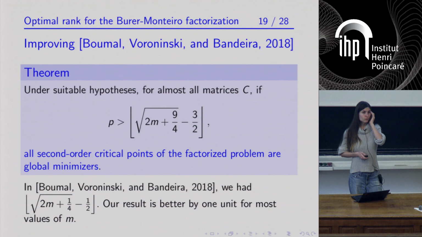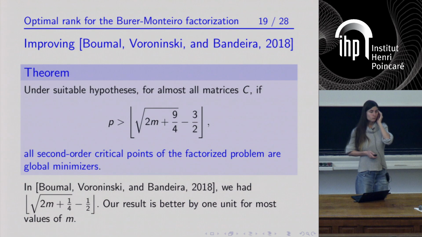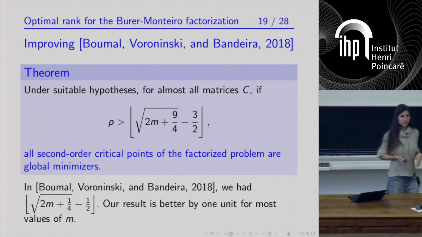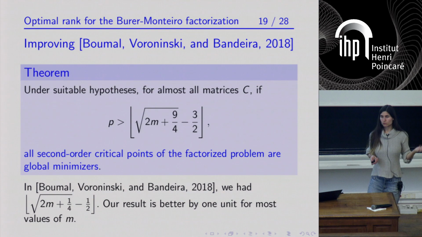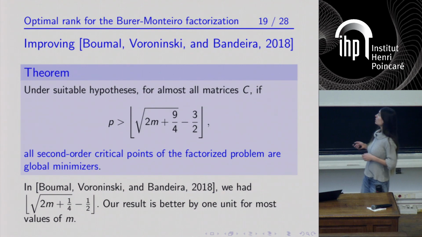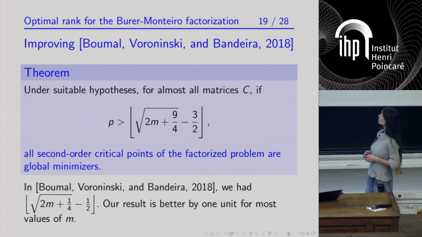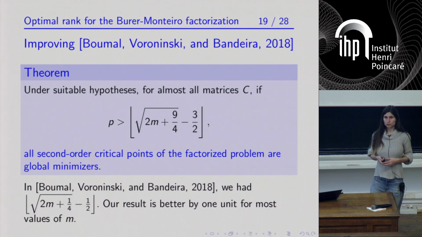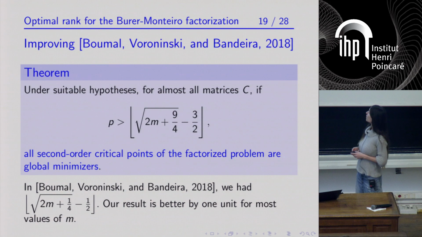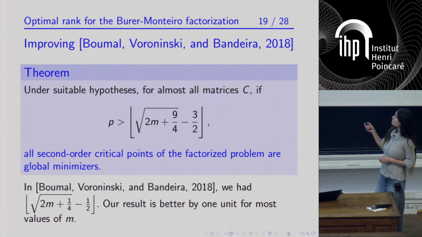So the improvement over the previous theorem that I was mentioning is as follows. Under hypotheses that are a bit stronger than in the previous result, but still very reasonable, you can show that when P is larger than this, then all second-order critical points of the factorized problem are global minimizers for almost all cost matrices C. So this is a bit better than in the result by Boumal, Voroninsky, and Bandeira, because you can check that this quantity is smaller than the one that they had.